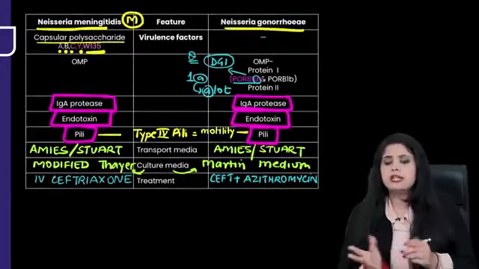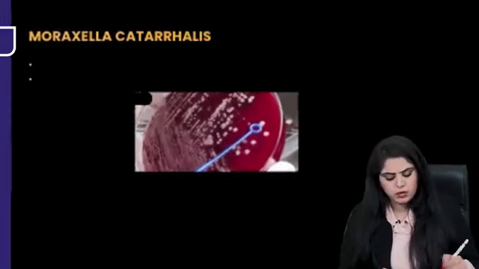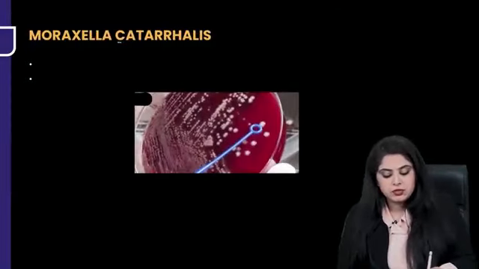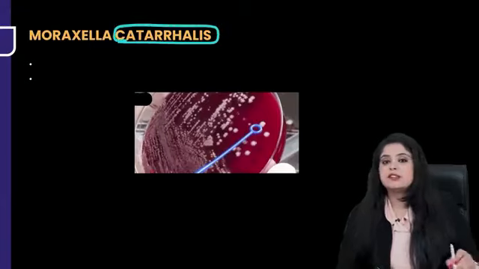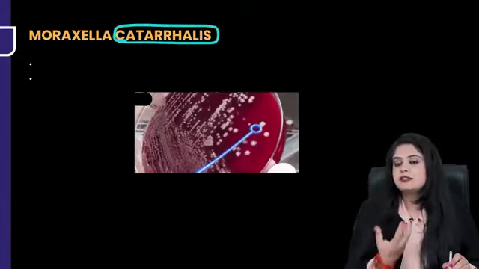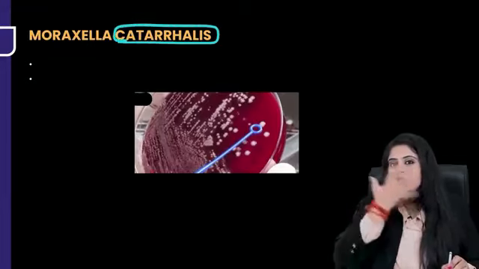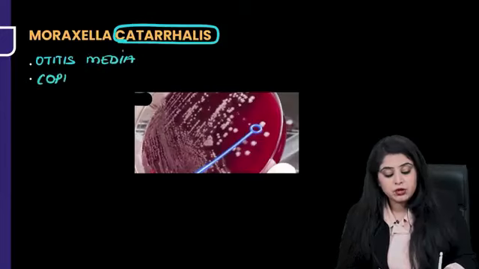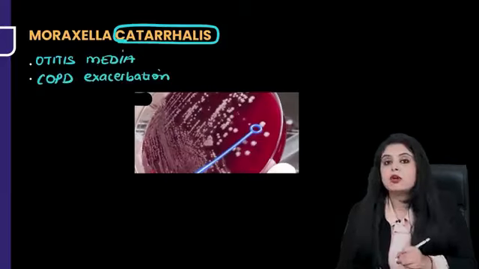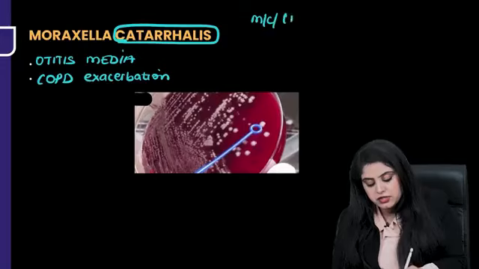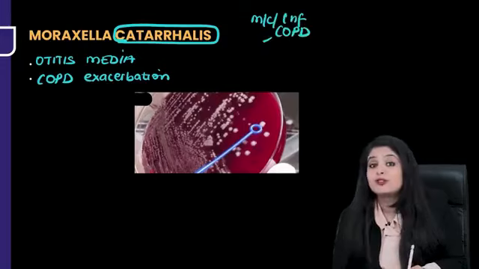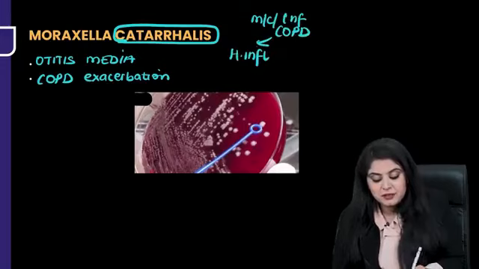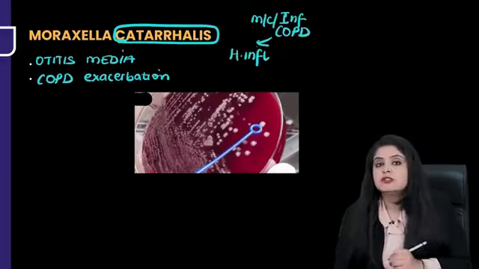Finally, we come down to not only Neisseria, one more was there, Moraxella. There is something known as Moraxella catarrhalis. As soon as I say catarrhal, it means something to do with common cold, cough, all of that, ENT problem. So there is going to be otitis media. Moraxella catarrhalis causes otitis media. Also, it causes COPD exacerbations. Guys, if you have a case of emphysema or chronic bronchitis, the most common infection that you have in COPD patients, no, it's not Moraxella. It is Haemophilus influenzae, the most common infection in COPD patients.